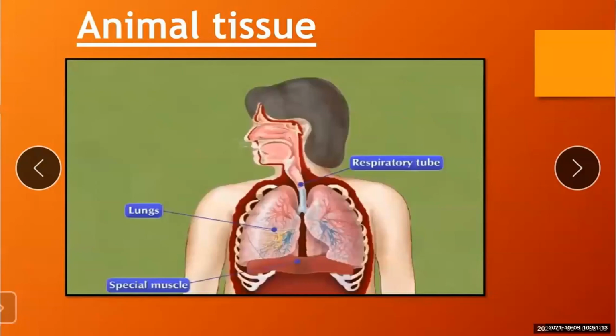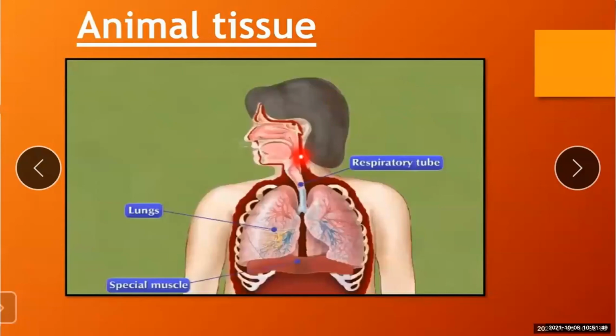So in the body of an animal, different organs come together to perform specific functions. Not only in animals, in any living things. Organs like lungs and trachea, with the help of contraction and relaxation of some muscles, bring about the function of respiration.